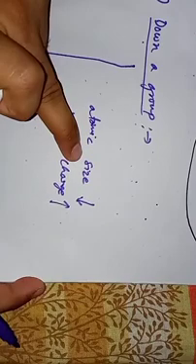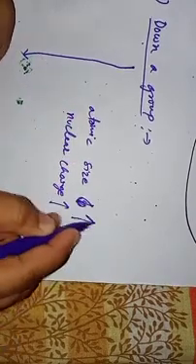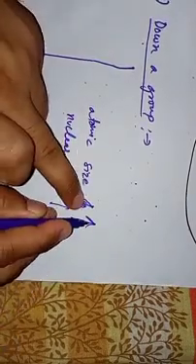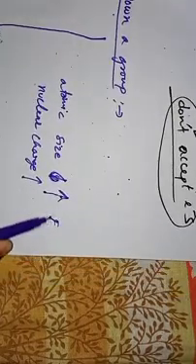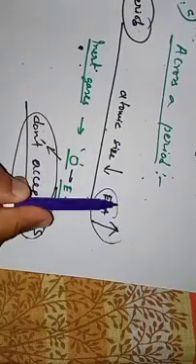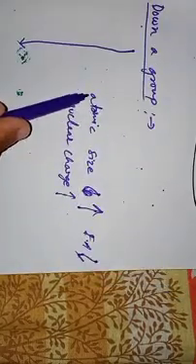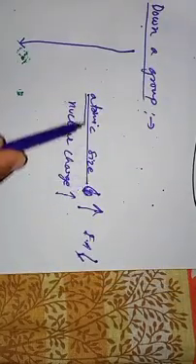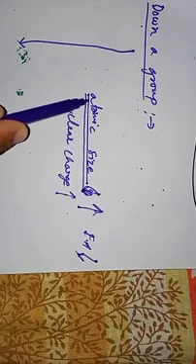Atomic size is increasing. So when it increases, electron affinity must decrease. Why? Because for electron affinity to increase, atomic size should decrease. But we are noticing an increase in the atomic sizes of the atoms when we move down a group.